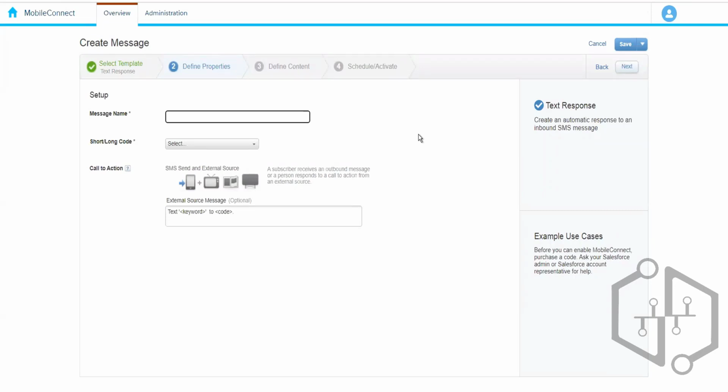Whenever we receive an SMS message from any of the customers, we are going to respond to them, or send them the text message. So here we do not have any section to select the audience. Now let's move on to the third template.